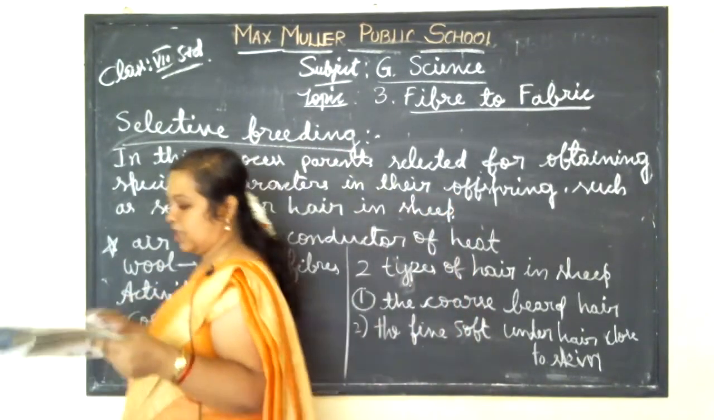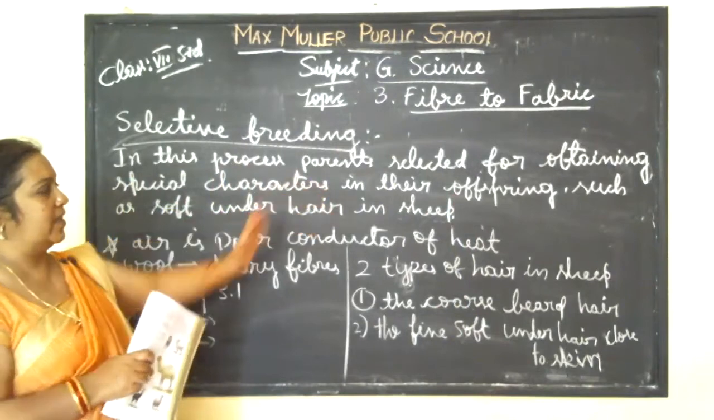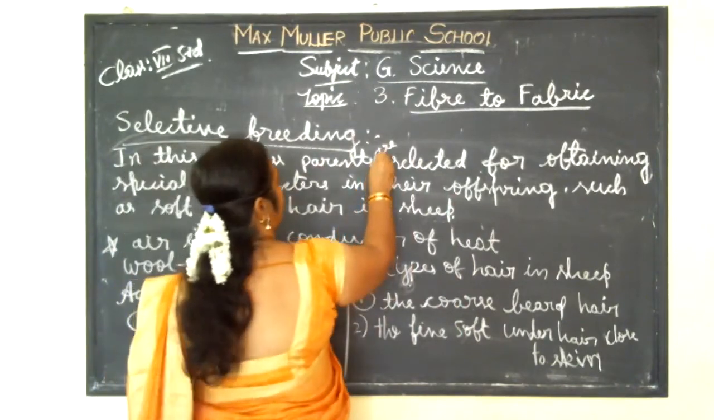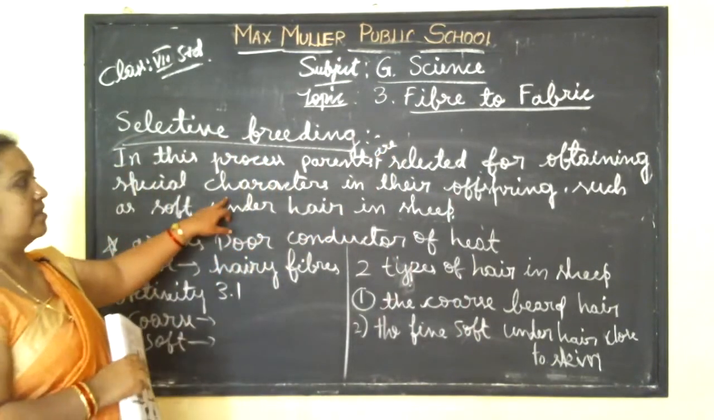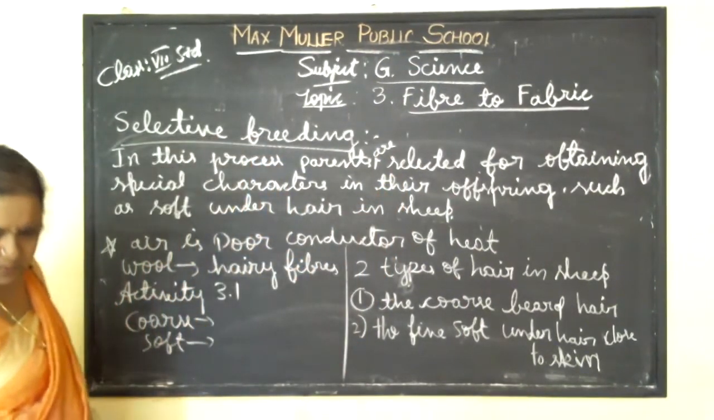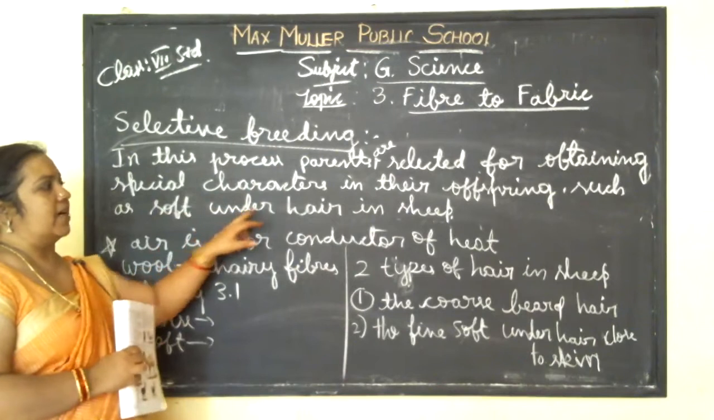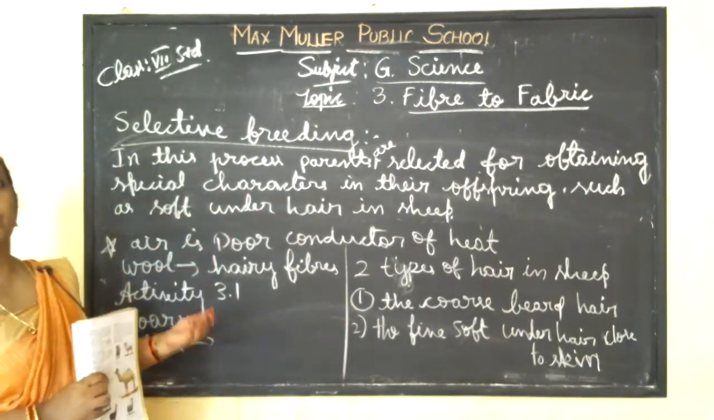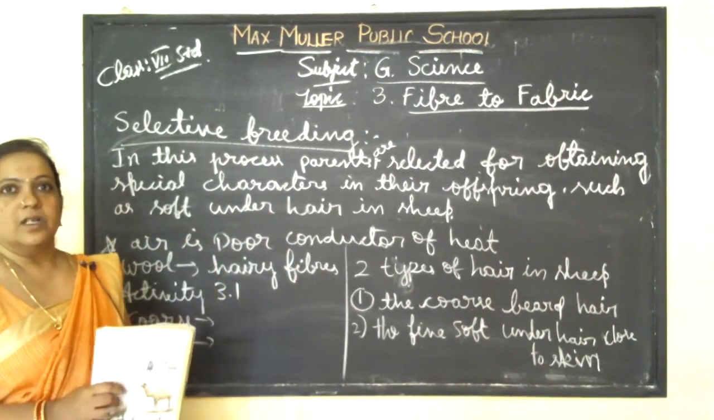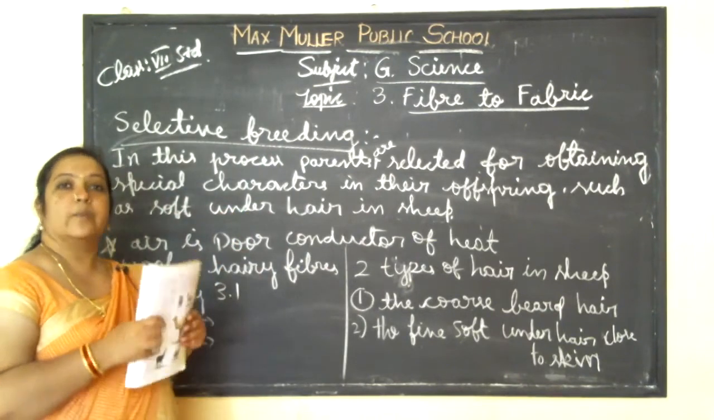Understood, children? What is selective breeding? See, in this process, parents are selected for obtaining special characters in their offspring. Why are the parents selected? To obtain a special type of offspring, such as soft under hair in the sheep. So what are they going to produce? Soft under hair they should have in their offspring. Such parents are selected and this process we call selective breeding.